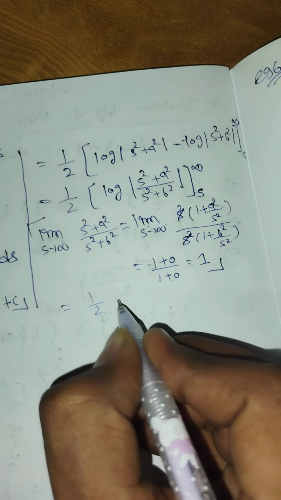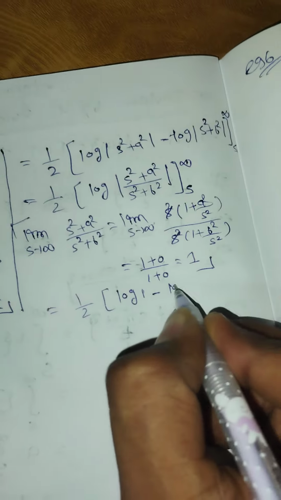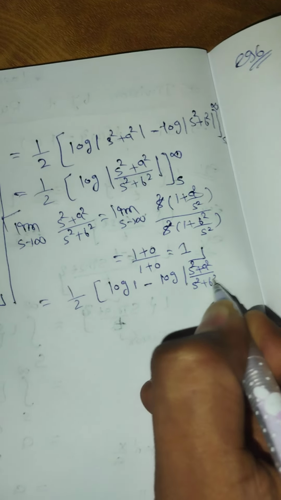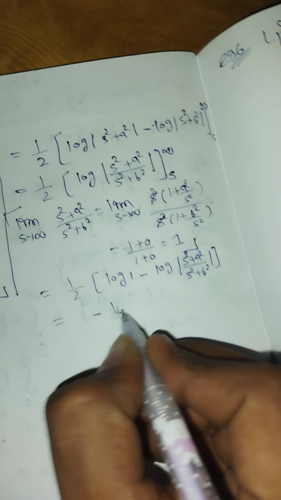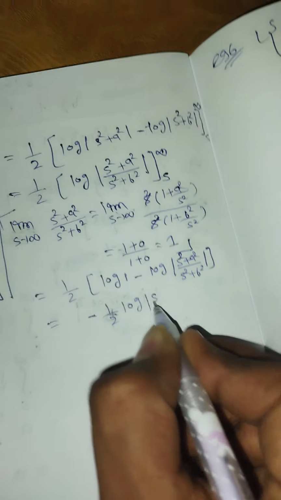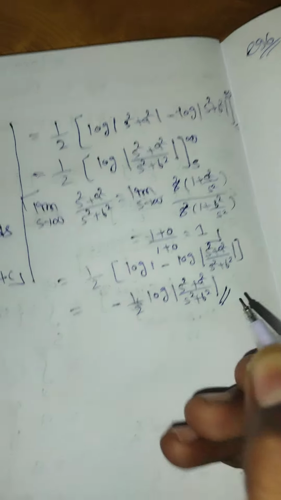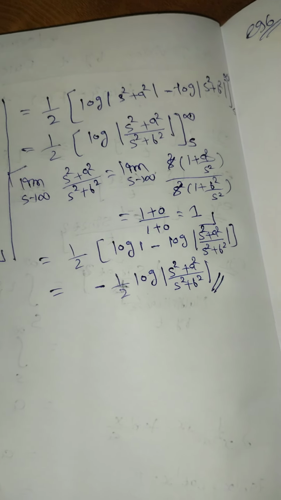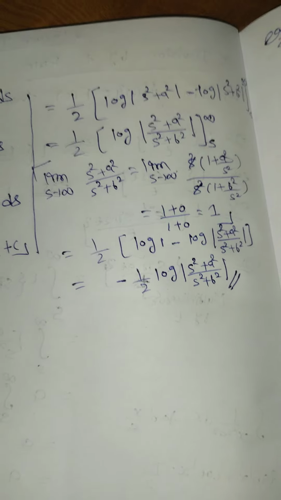So half times log 1 minus log same s square plus a square, s square plus b square. So the log 1 is 0. So the answer is minus 1 by 2 log of (s square plus a square) upon (s square plus b square). You can stop here also, otherwise take minus half in the power, do the reciprocal, take root, otherwise leave as it is, no problem.